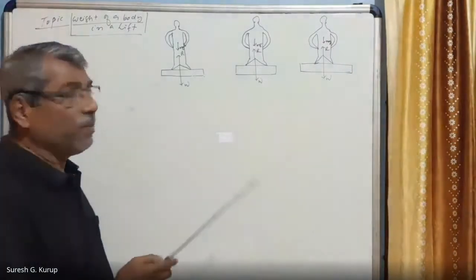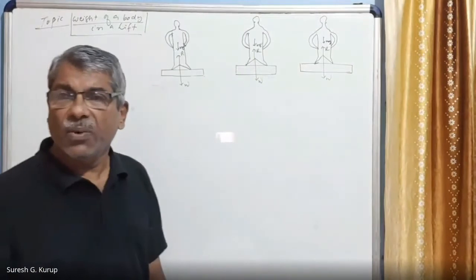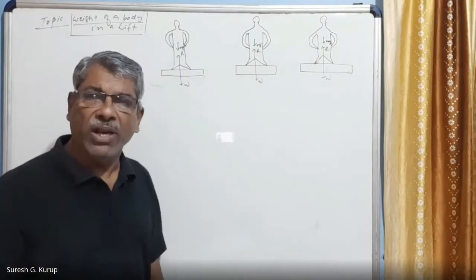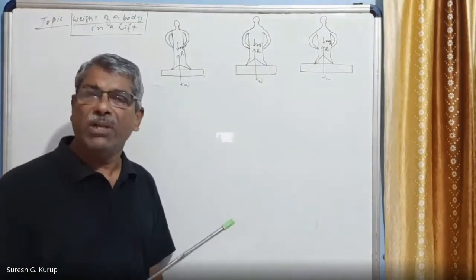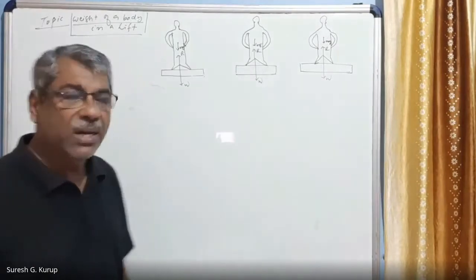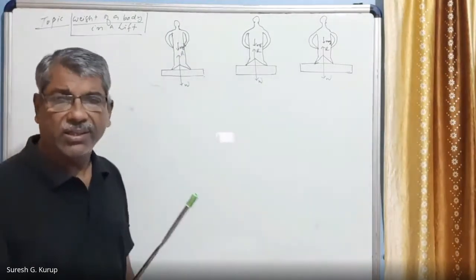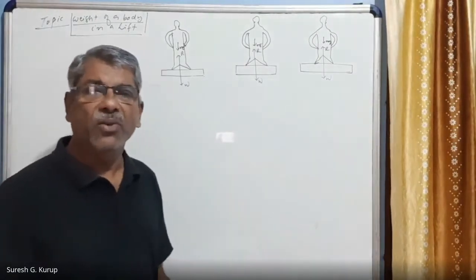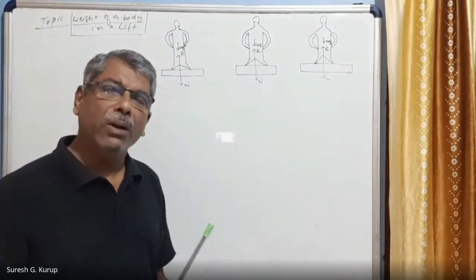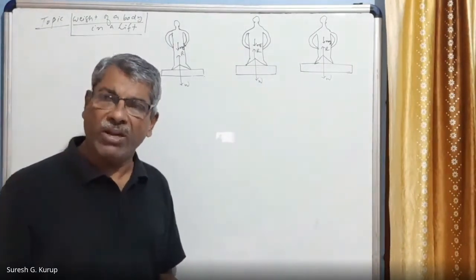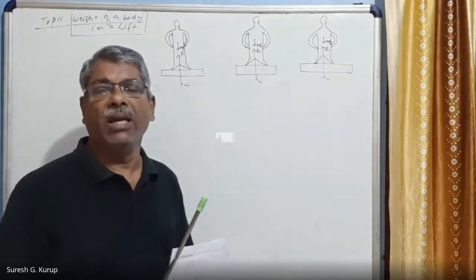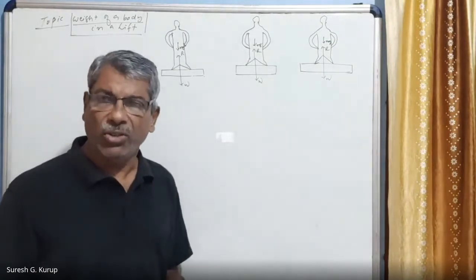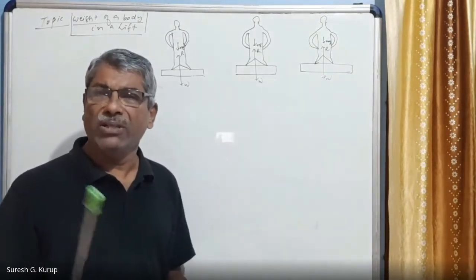When the lift is moving up or down, the weight of the body may change. Suppose the lift is moving up with an acceleration or down with an acceleration, then the weight of the person may change. But the gravity force will remain as it is. Gravity force is the mass of the body into the acceleration of the body. So when the lift moves up or down with an acceleration, the weight of the person can change, but the gravity force always remains the same.